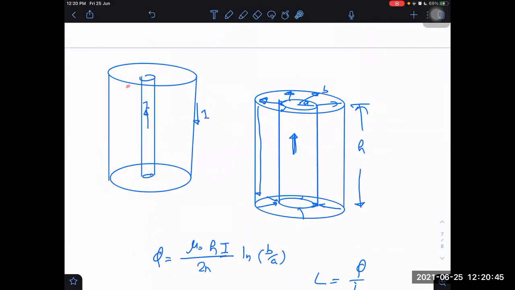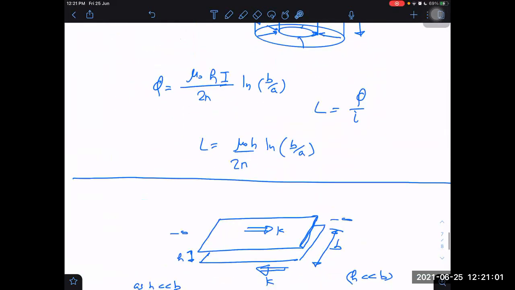Why do they say per unit length self-inductance? Because for infinite structure, the self-inductance will be infinite only. So we are not interested in that. We are interested in self-inductance per unit length. Per unit length we can have by same method only. First you find self-inductance, then divide by H. Then I will be getting self-inductance per unit length. So L by H, which is self-inductance per unit length, will be equal to mu naught upon 2 pi ln B by A.